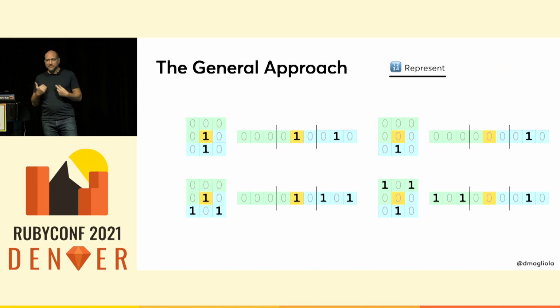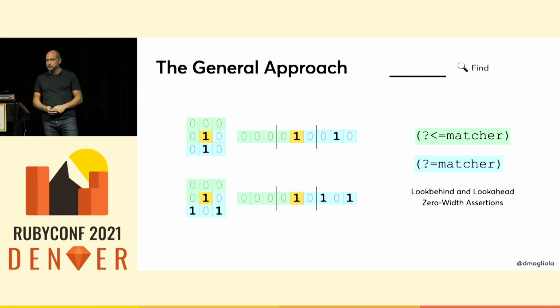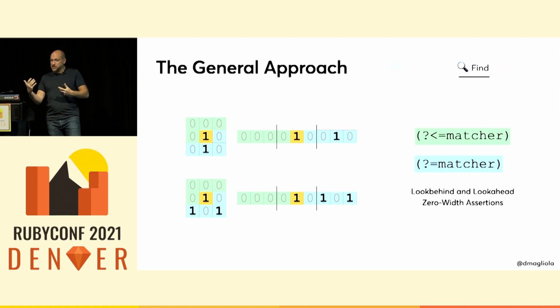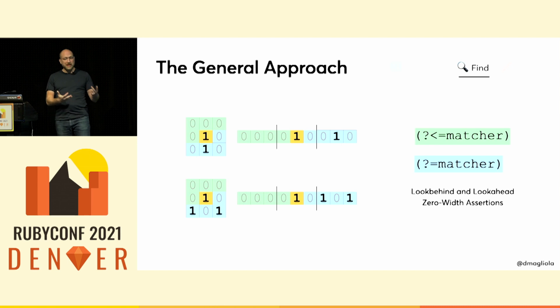But now how do we find the cells that need to change? In regex, we can use zero width look behind and look ahead assertions to look before and after in the string for the things that we're interested in. What these do is say, match a thing, but only if before or after the thing there's this other stuff. Now the important part is the zero width in the name. This other stuff doesn't become part of the match. It's an assertion, but it's not in the result, it's not in the match.